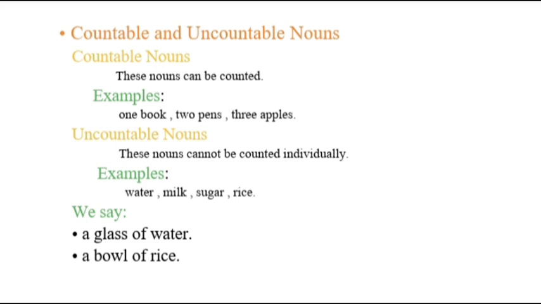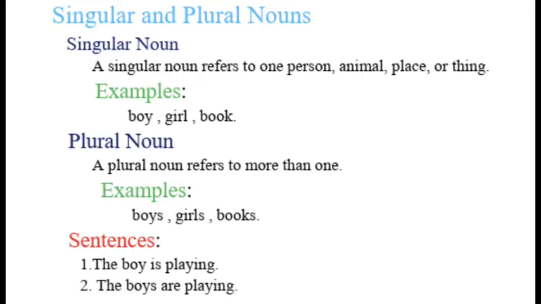On the other hand, uncountable nouns are things that cannot be counted individually. These include substances, materials, or abstract ideas such as water, milk, rice, and information. We do not usually use numbers directly with uncountable nouns. Instead, we use measurement words such as a glass of water, a cup of milk, or a bag of rice. Understanding the difference between countable and uncountable nouns helps us use English more accurately in both speaking and writing.